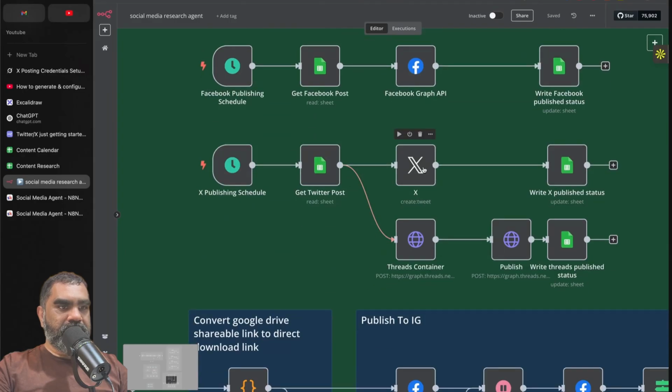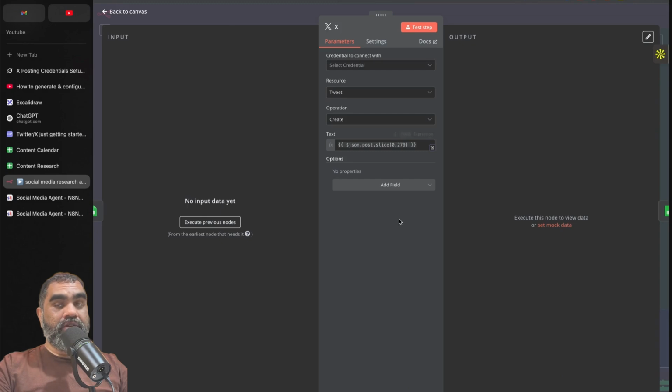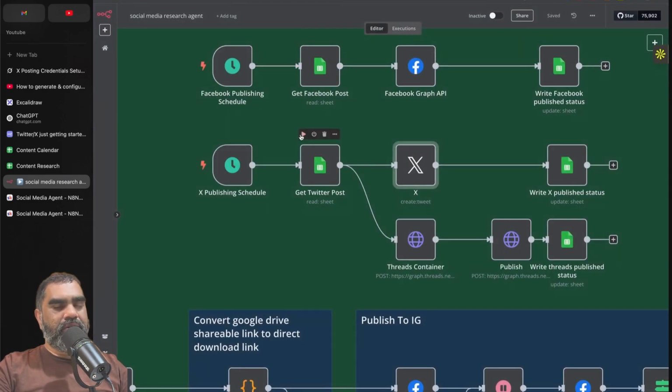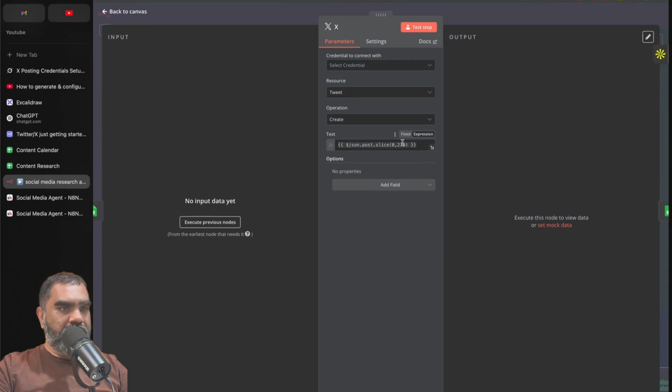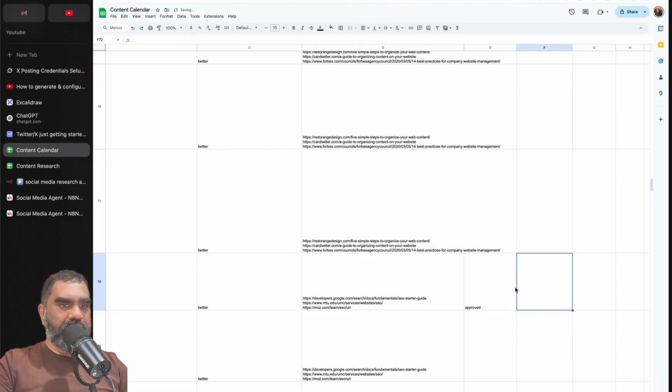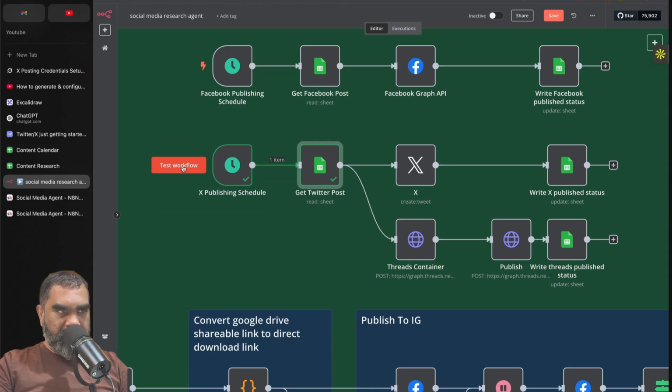I'll show you Twitter as well. Twitter, there is a caveat. If you don't have the premium subscription, I have to slice it, or you have to adjust the prompt. You have to cut it at 280 characters. Let's say this one is approved and that should get picked up. Let me show you this one.